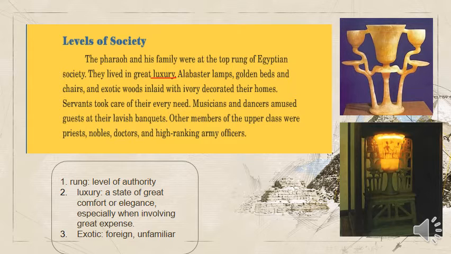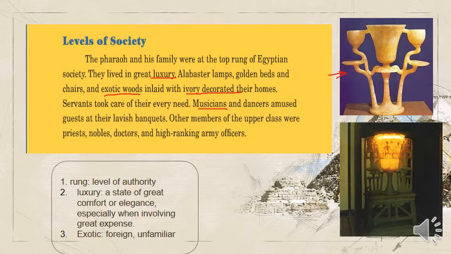Alabaster lamps. These are the alabaster lamps. Golden beds and the chairs and the exotic woods. They imported woods from other parts in Africa, inlaid with ivory, decorated. Inlaid with ivory means that they put ivory inside. This ivory is a substance that is taken from the teeth of the elephants. Servants took care of their needs.